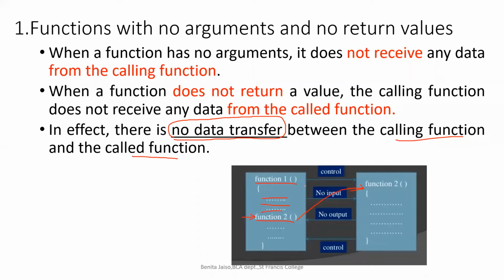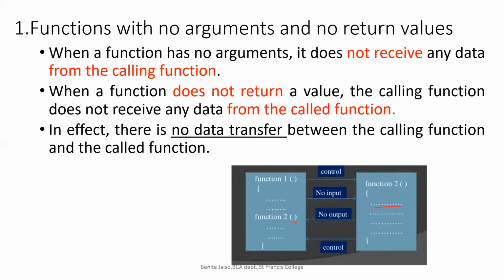Alright? So here, what will happen? If I'm having an argument to be passed, integer a, what is the data which is passed from function 1 to function 2? I am passing the value of a. Got it? So there is some communication between function 1 and function 2. If we are not passing, here I am not giving any data, it means we are not giving any data from function 1 to function 2. When we are calling function 2, we are not passing anything. The brackets are empty. So there is no input data.